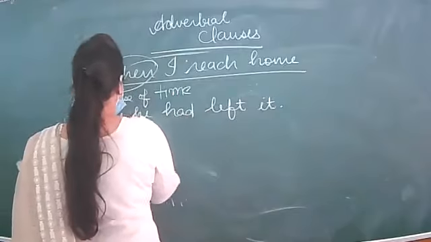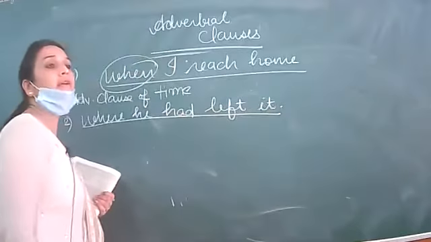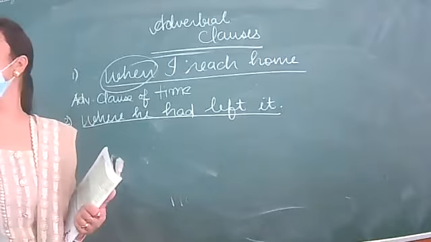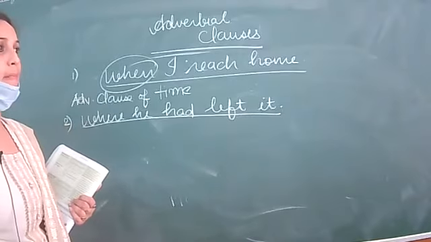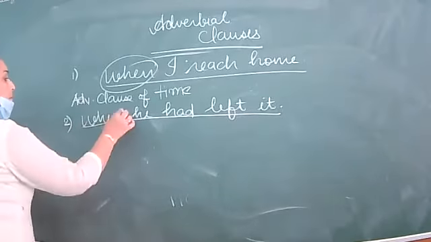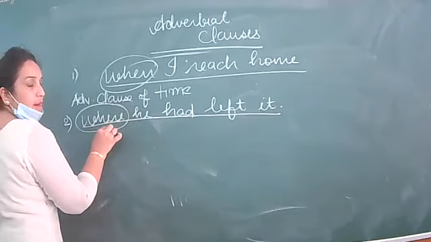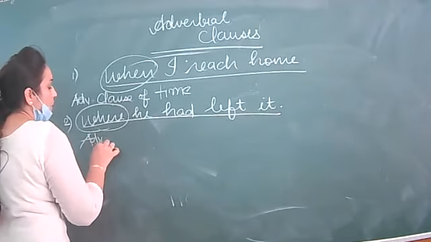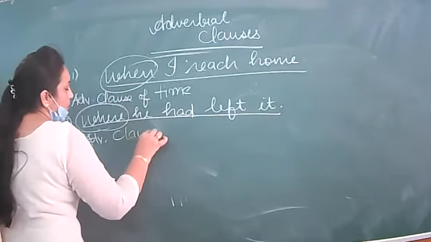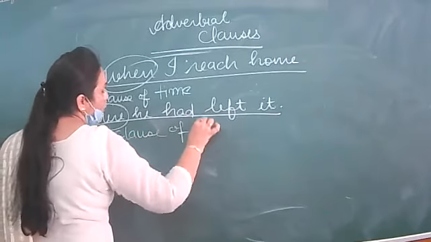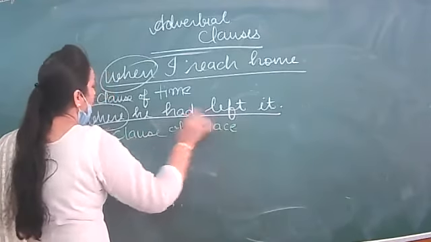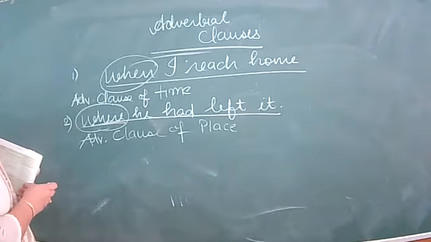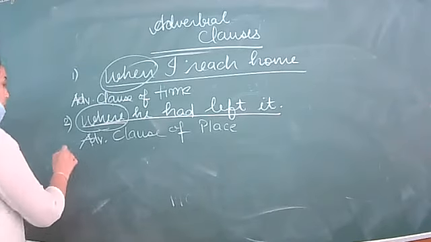So it is telling about what? Because from the word where, it is very much clear which clause we are discussing: place. You should be very sure that where denotes place. So what kind is this? It is an adverbial clause of place.